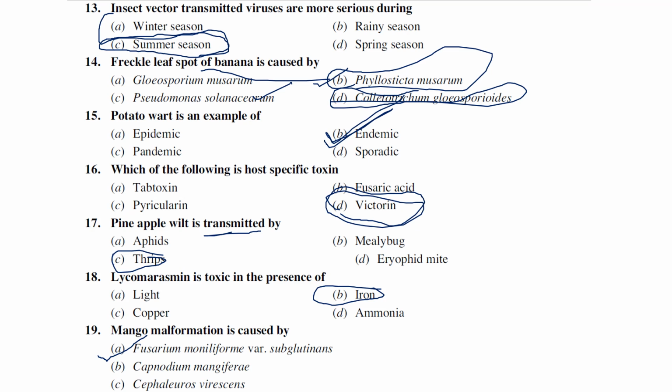Very simple. We can see malformation like floral malformation, vegetative malformation, or bunchy top kind of things. Three kinds of symptoms can be observed, but generally this malformation is caused by Fusarium oxysporum var. subglutinans.